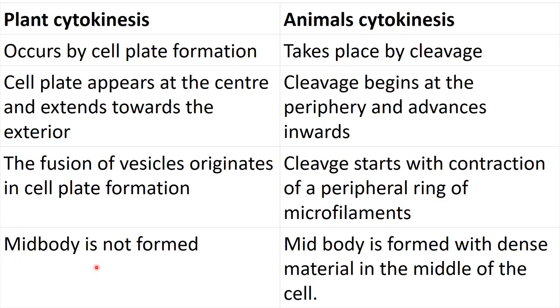The next thing is that the mid body is not formed during plant cytokinesis, while during animal cytokinesis a structure appears at the end of cytokinesis, and that structure is called the mid body. Okay, so this mid body is formed with dense material in the middle of the cell towards the end of cytokinesis in the case of animal cytokinesis.